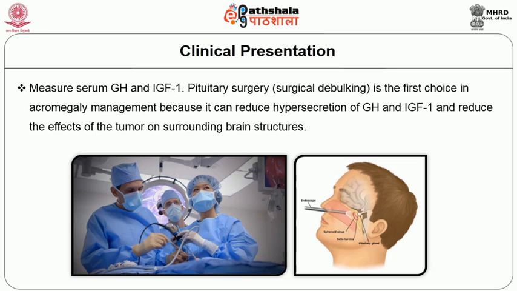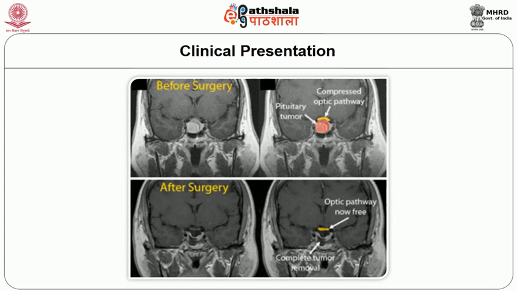The method they use is through the nose, that is transnasal sphenoidal surgery. Through this method they reach the pituitary gland, and debulking is done. In this picture before surgery, the pituitary adenoma enlarges and compresses the optic nerve. Because of the compression of the optic nerve, there will be vision loss. After surgical debulking, the optic nerve compression is relieved.